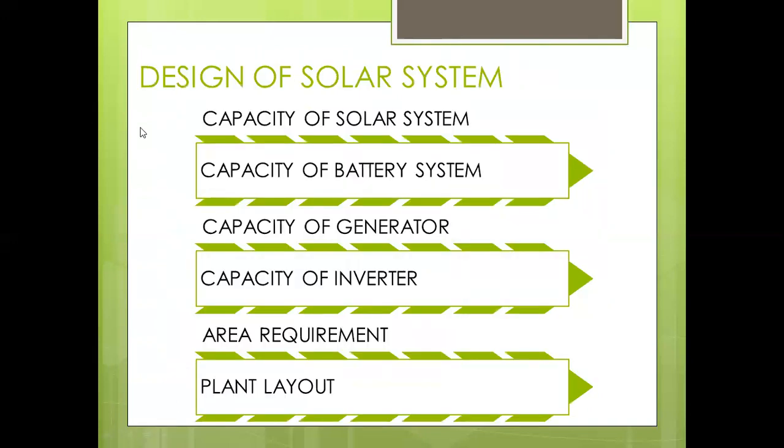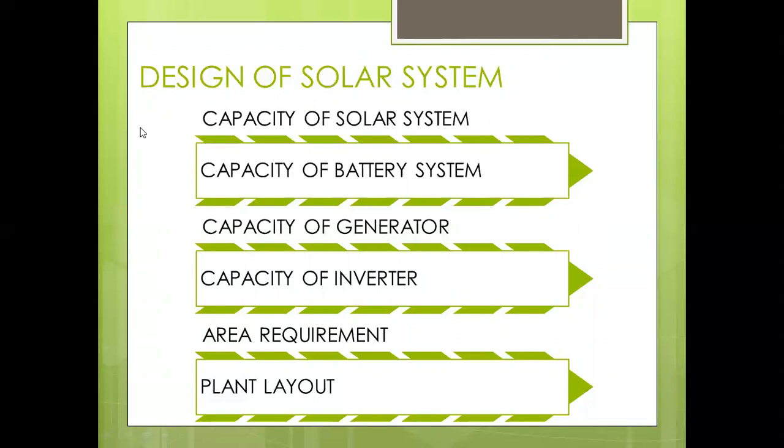Now, the design of solar energy systems. In that case, the major qualitative factor is the design of the solar system. Then the minor qualitative factors are the capacity of the solar system, capacity of the battery system, capacity of the generator, capacity of the inverter, area requirement and plant layout.